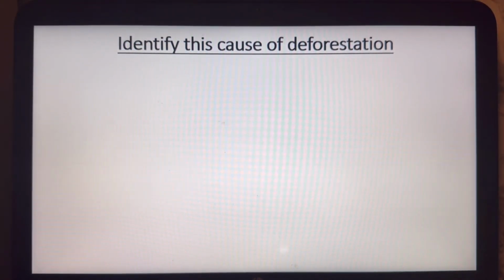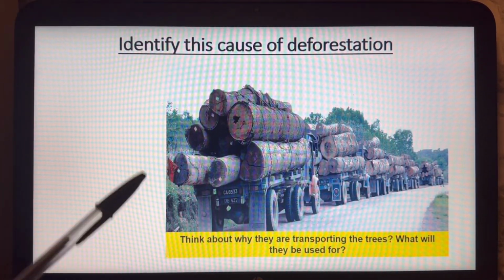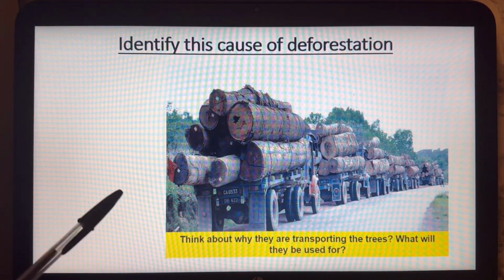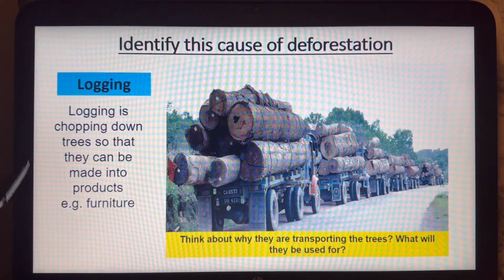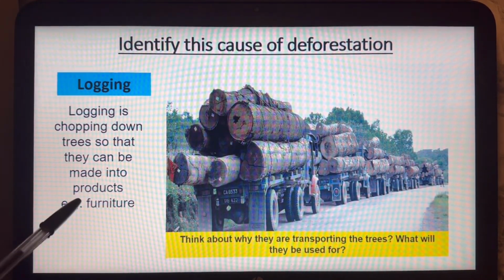The next cause of deforestation, so we've done farming. Have a look at this. Where are all these huge trees heading off to? Is it to a company or a factory where they're going to make products out of it? So what is that called? That's called logging. So logging is the chopping down of trees in order for products to be made, and there's a demand for products to be made.